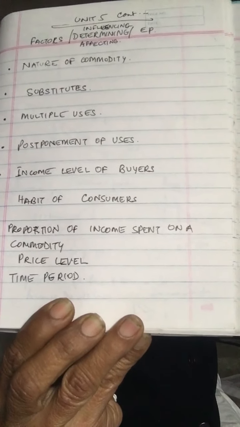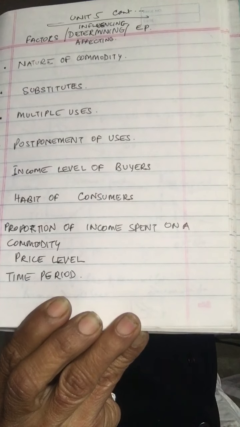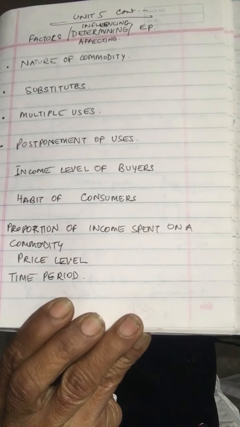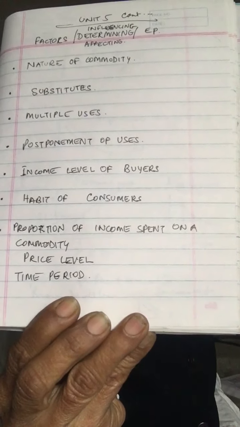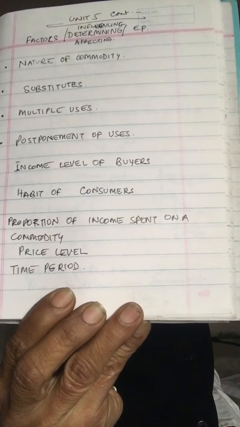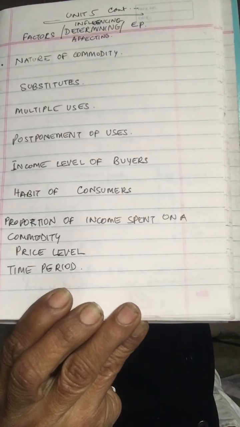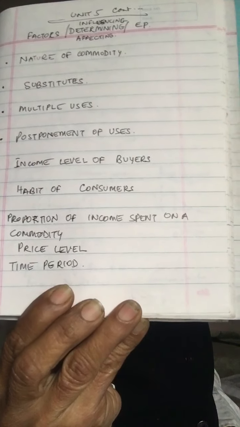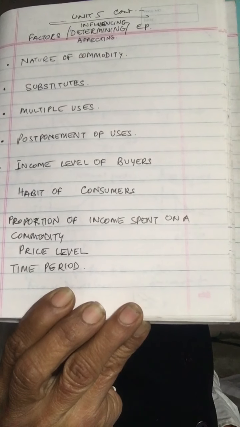But suppose the price of electricity increases, we will restrict it to only the most important purpose, like lighting the house. Then there is postponement of a use. If you can postpone the use of a commodity, it means the demand is elastic for that good, since its consumption can be postponed.